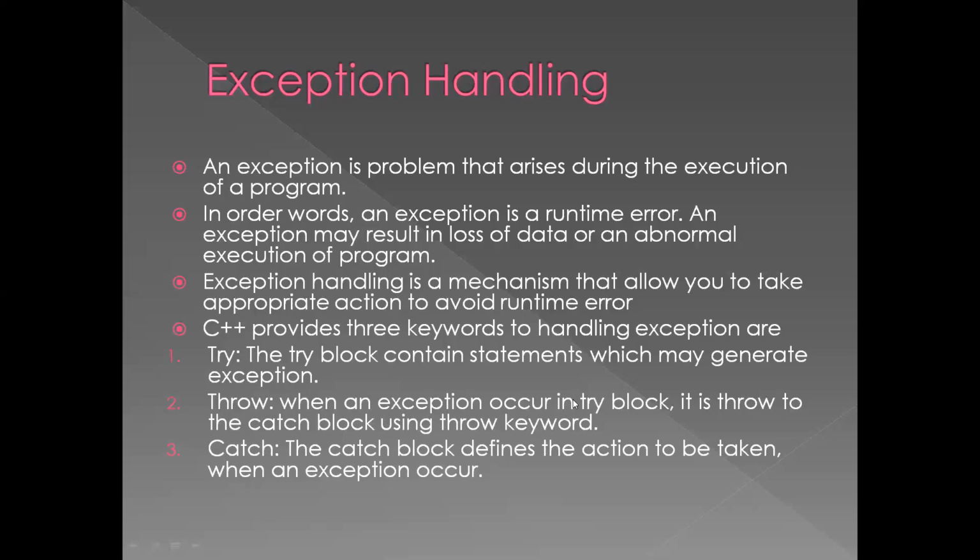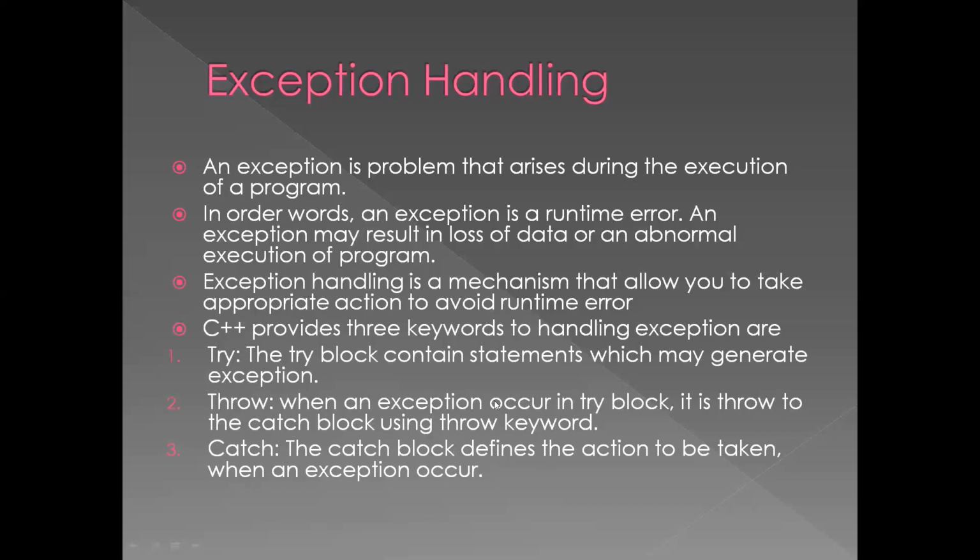When an exception occurs in a try block, it is thrown to the catch block using the throw keyword. With the help of throw, the exception is thrown to the catch. What is in a catch? The catch block defines the action to be taken when an exception occurs.